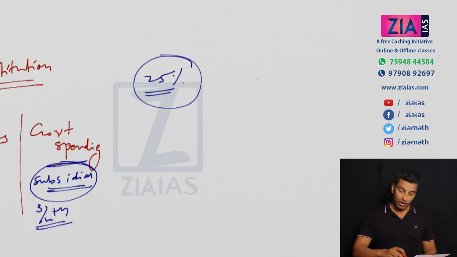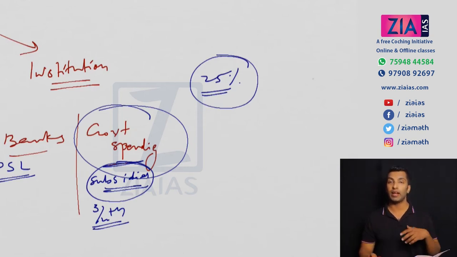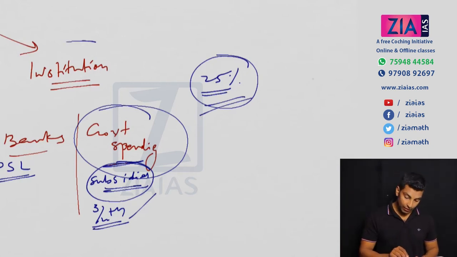But here the government spending should be there, but maximum should be given for investment and minimum should be subsidy. Okay, so then it will be good. But here in our case, 3/4 of the government spending is given as subsidy and hardly 25% is going as investment. Now then, what are the institutional factors?